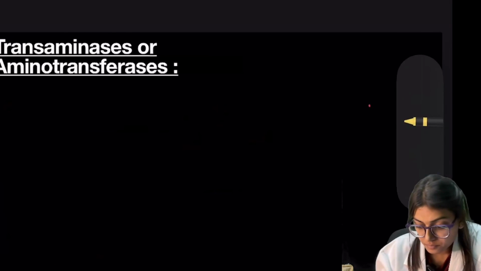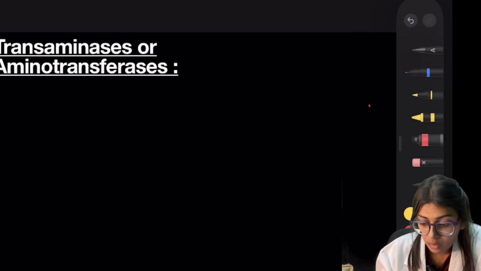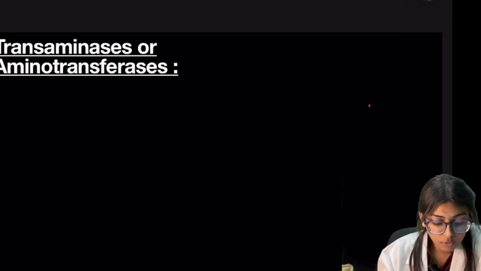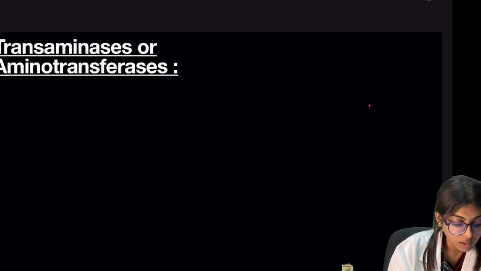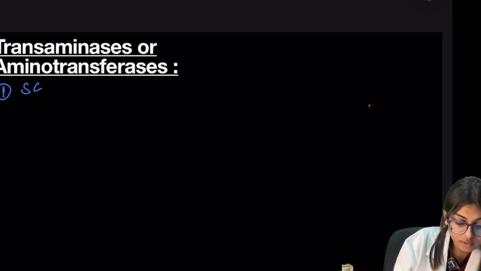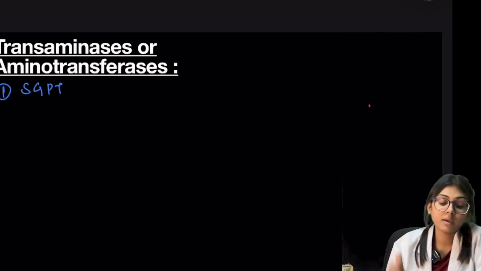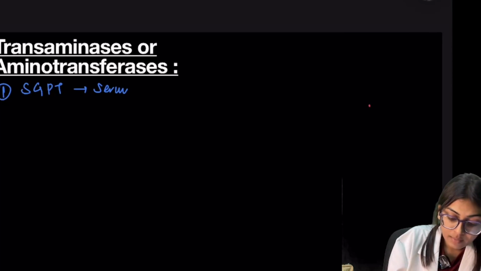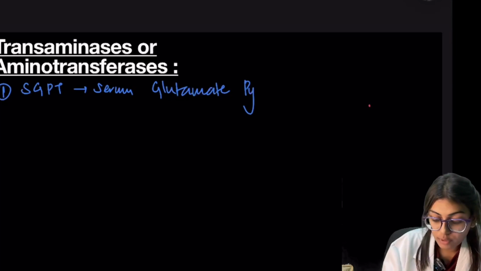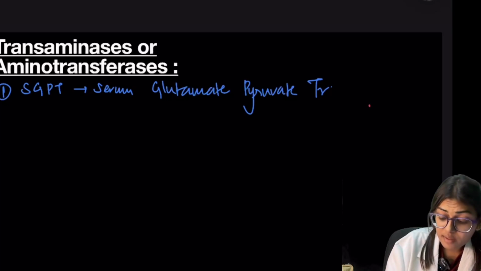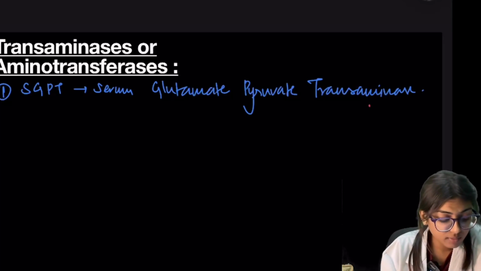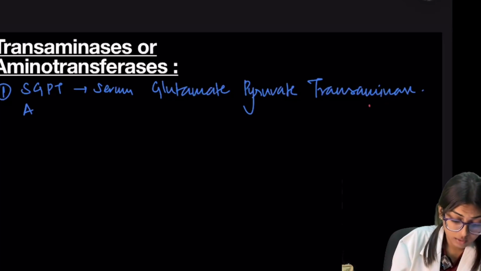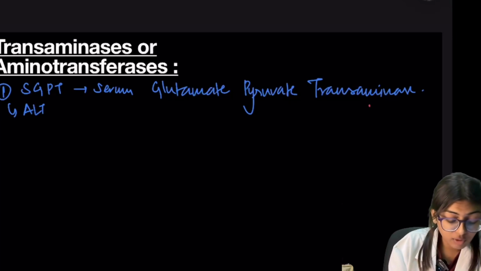First we will see transaminase or aminotransferase. First is SGPT. SGPT is serum glutamate pyruvate transaminase, and nowadays recently this is also called ALT, that is alanine transaminase.